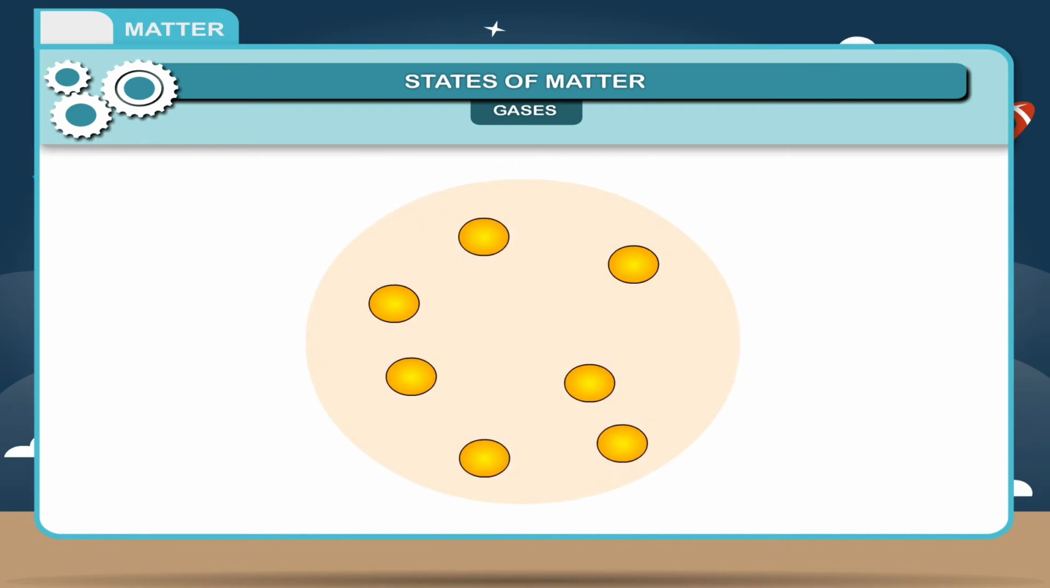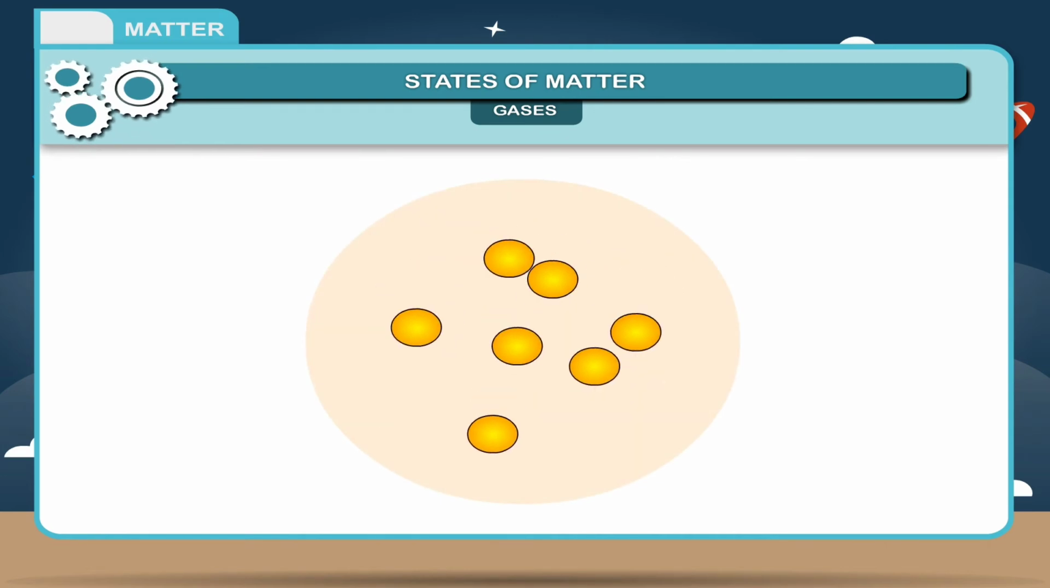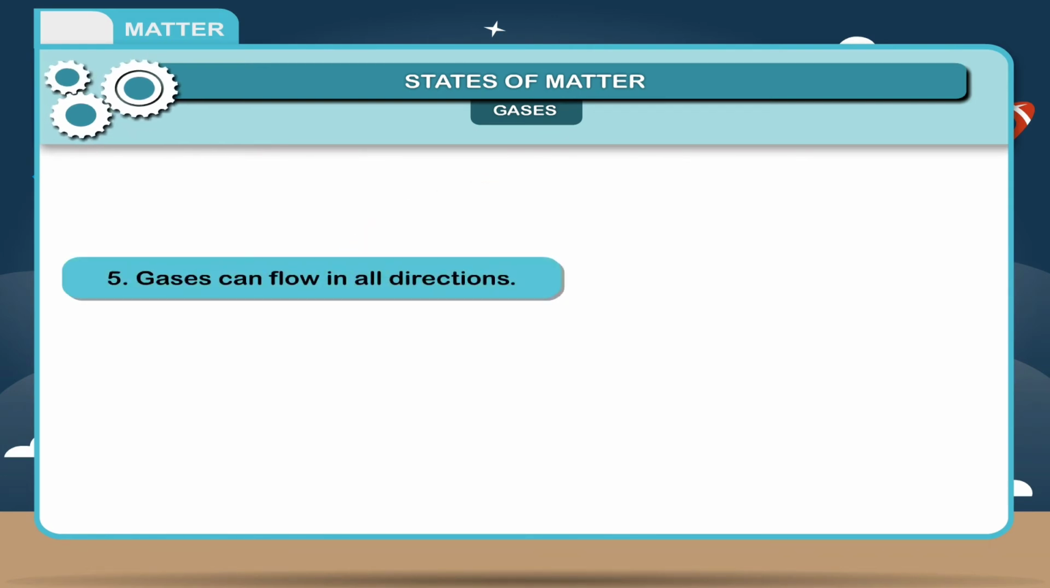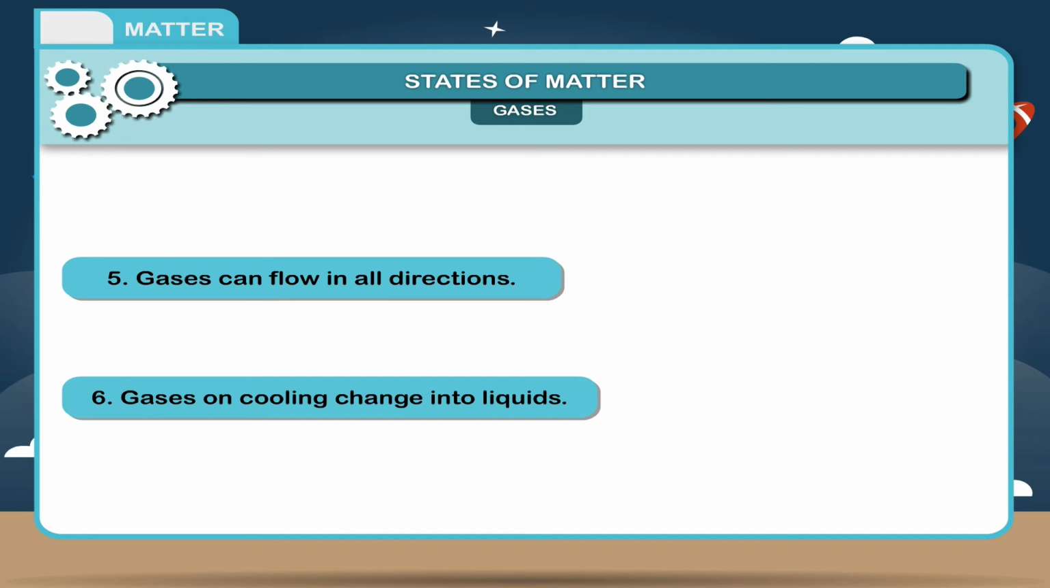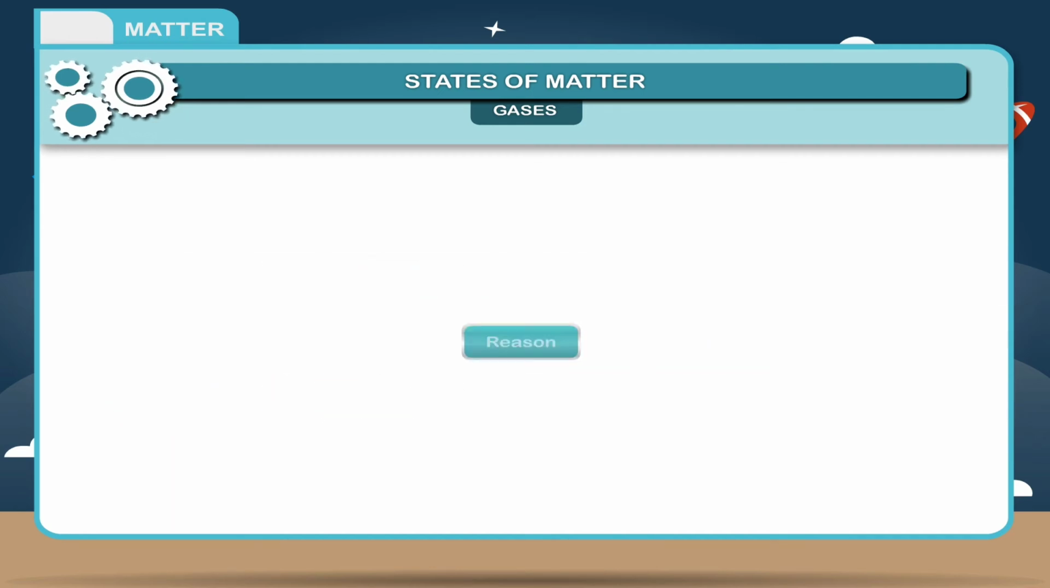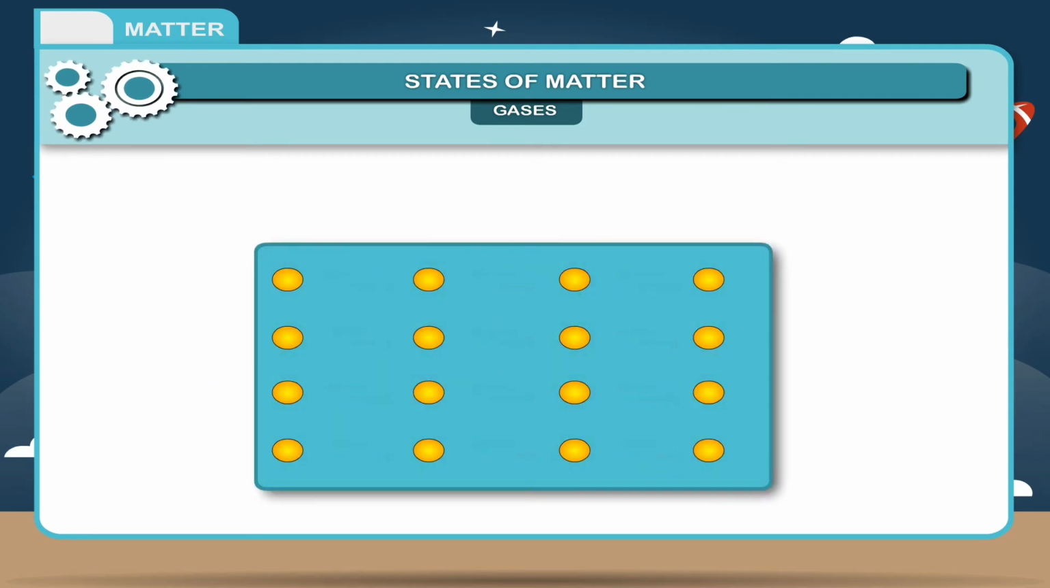Reason: molecules in gases move very fast. 5. Gases can flow in all directions. 6. Gases on cooling change into liquids. Reason: cooling increases intermolecular force of attraction and reduces intermolecular repulsion.